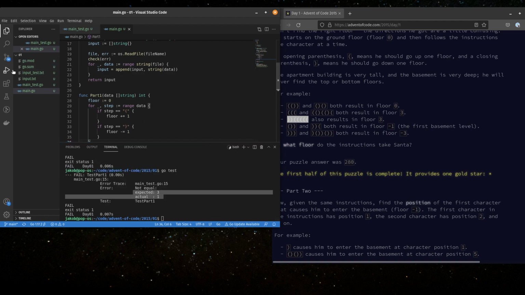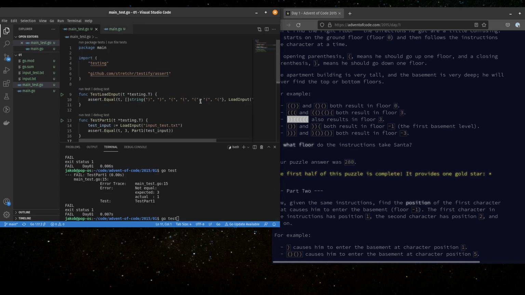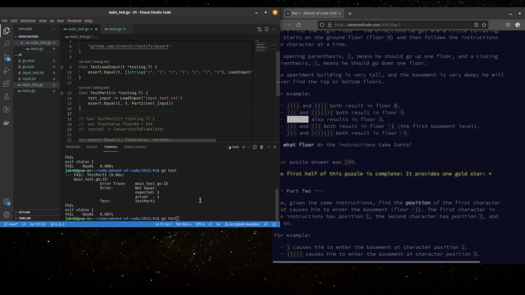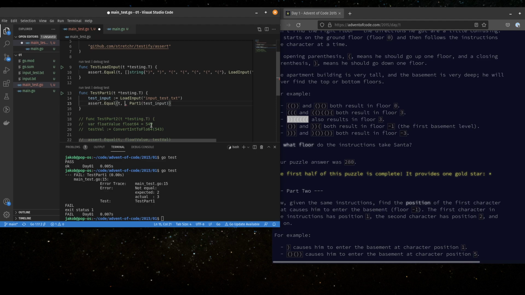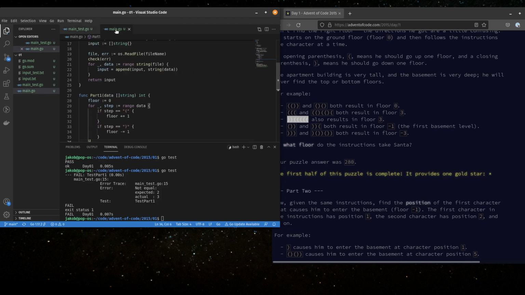Again, remember we're testing our test amount that we said if we input that, it should equal 3, which is what it said right there. All right, it works. Just to show you that it could fail, we could change that to 2, which should be a failing test, and it would fail there. We don't want that, obviously. All right, so I think we're ready to test number 1 here.